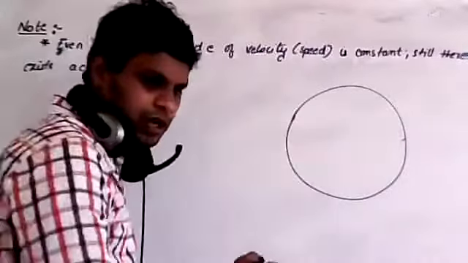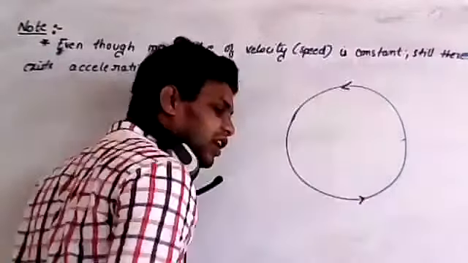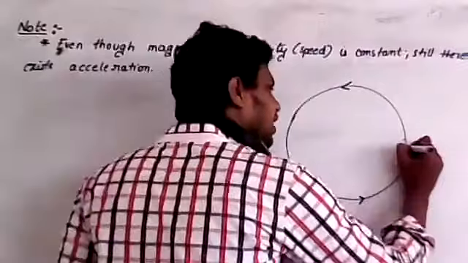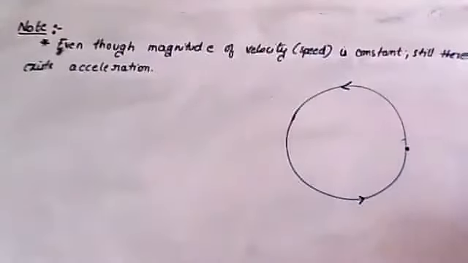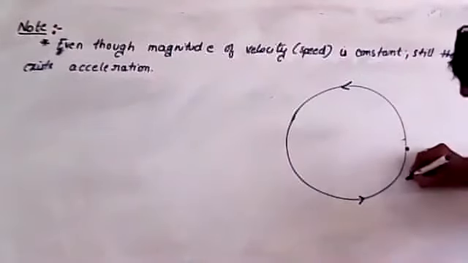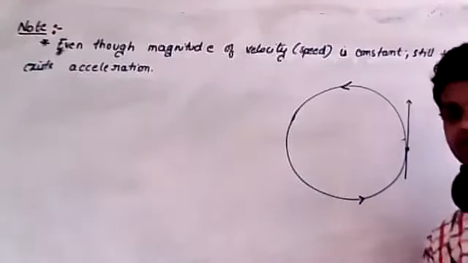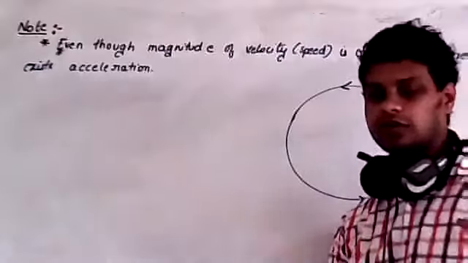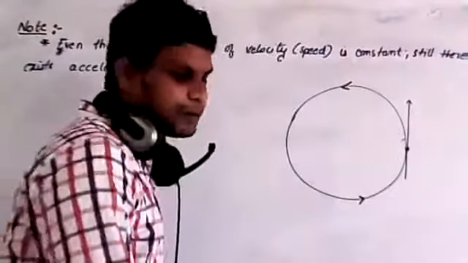Let us imagine the particle is moving in the anti-clockwise direction. At this point, I will draw the tangent. What do you mean by tangent? Tangent is nothing but the line which passes through only one point of the circle. The tangent gives the direction of velocity. Now at this point, if I draw the tangent, it will be in the upward direction.